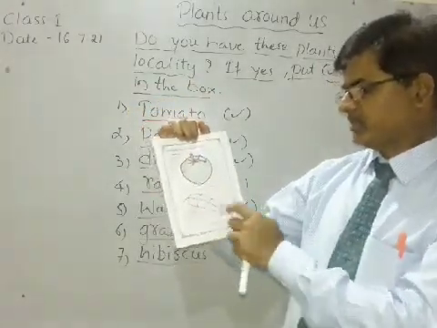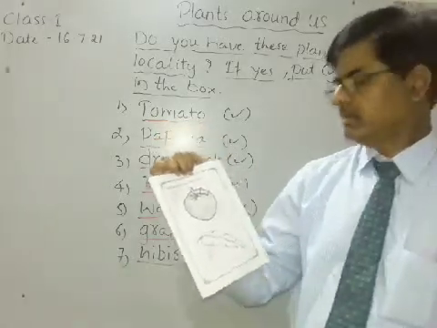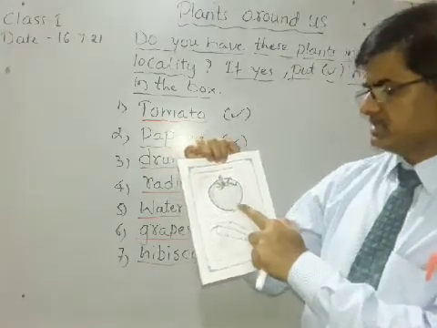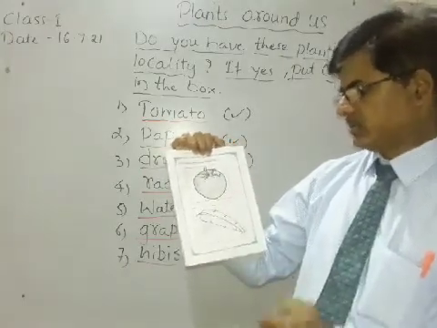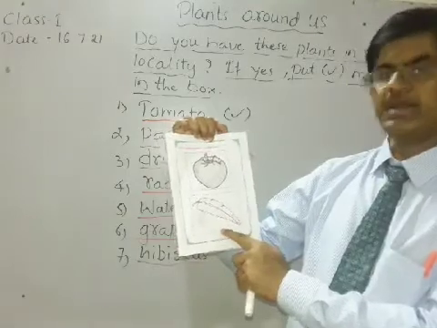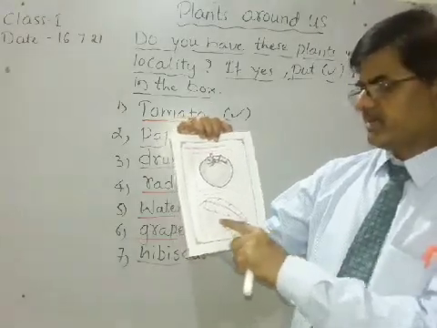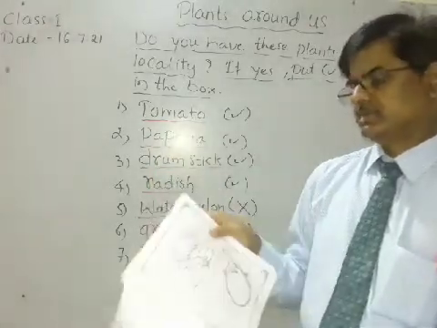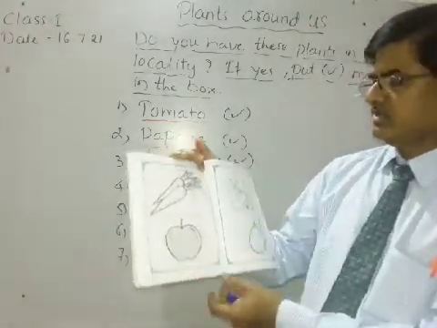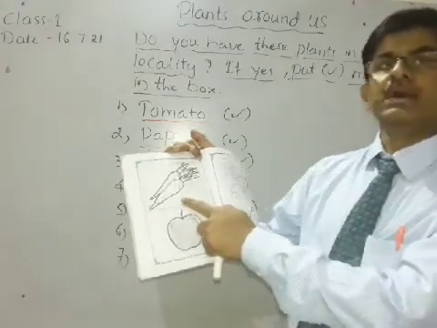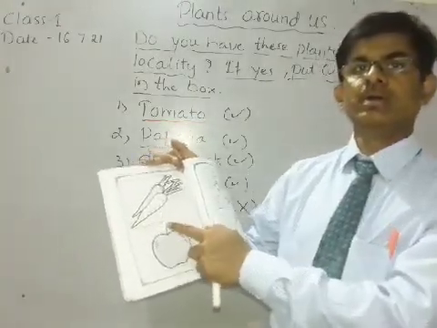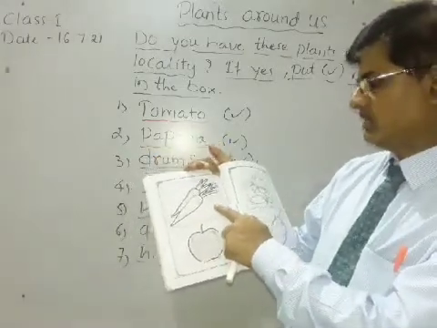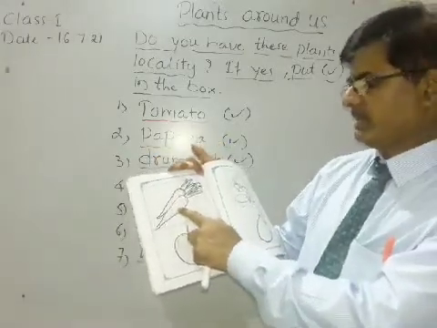The first one is tomato. Use red and green colors for this tomato. Then you can see the banana leaf here; color it with green. Next one is radish, molangi, which is already white in color.